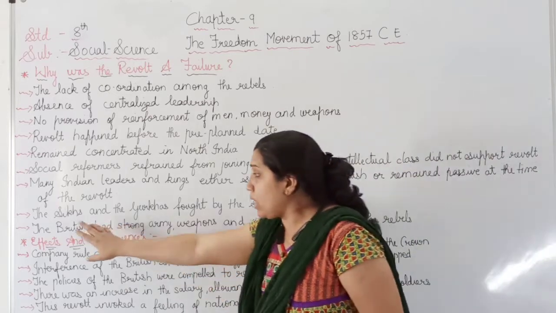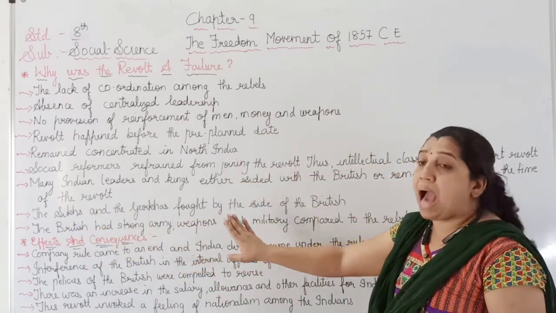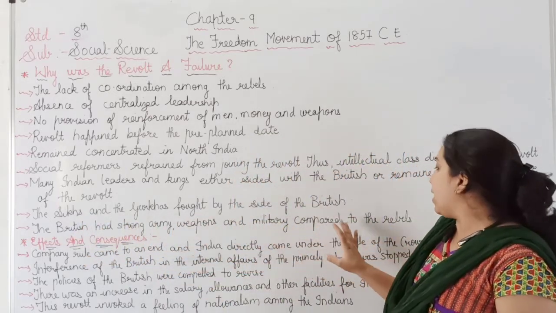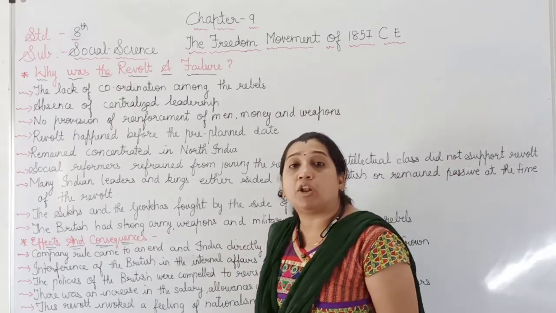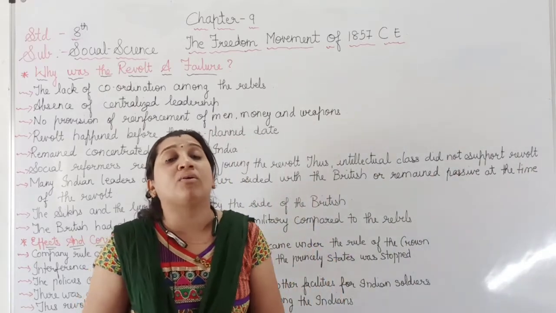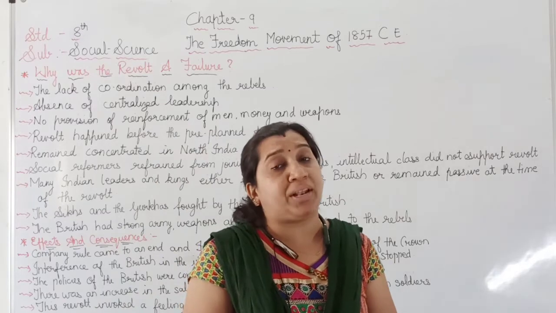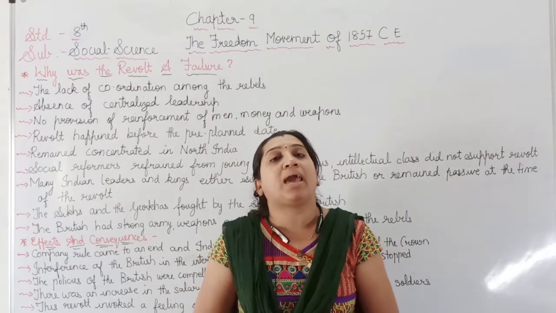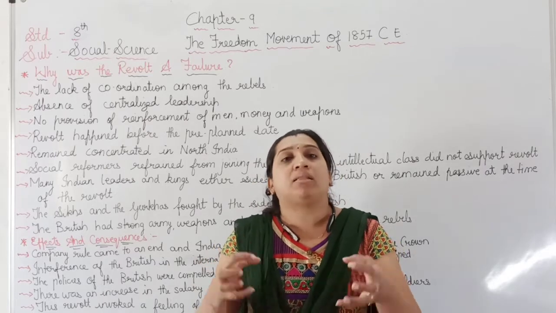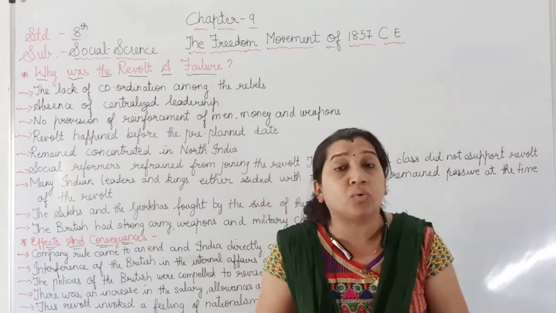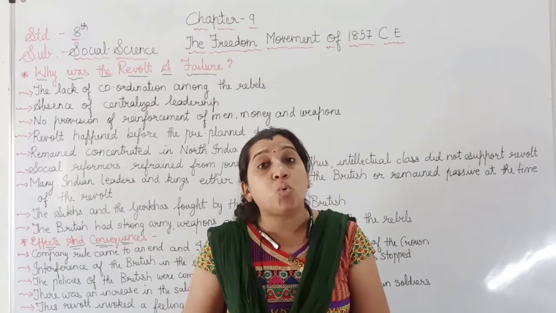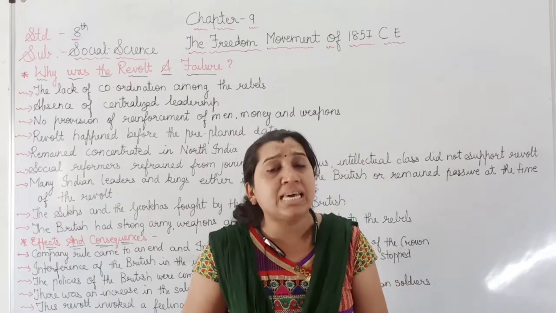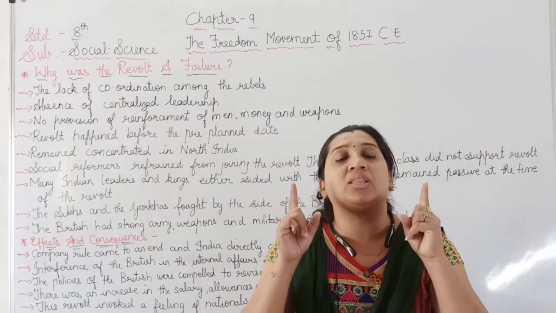Now here, the British had a strong army, weapons and military compared to the rebels. The Indians who were fighting in the revolt of 1857, compared with the British, did not have as many men, weapons and as much money. Apart from that, the rulers were fighting for their region, not for the nation.